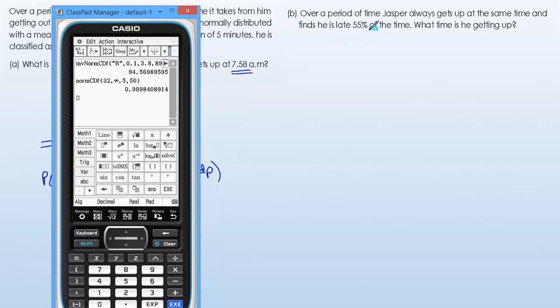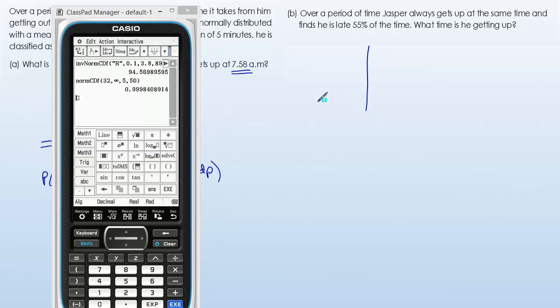Over a period of time, Jasper always gets up at the same time and finds he is late 55% of the time. What time is he getting up? So if we look at our normal distribution here, we know that this mean here is 50, and we're after a value just here, so that this gives us 55%. In other words, the area is 0.55.